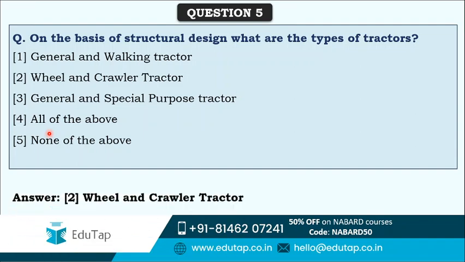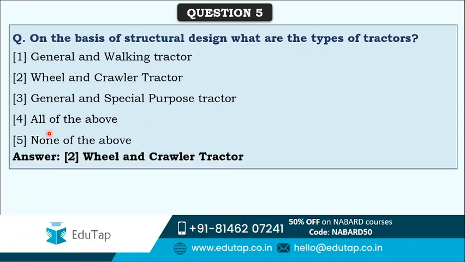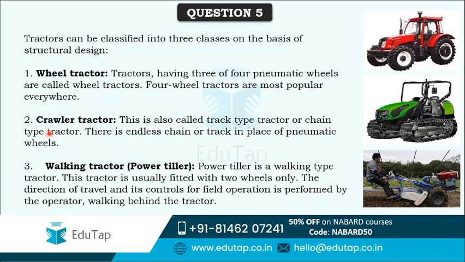The correct answer is option 2, that is wheel and crawler tractor. So on the basis of structural design, wheel and crawler are types of tractors. Now we will see what the differences between wheel and crawler tractors are. On the basis of structural design, tractors can be classified into 3 classes. Only 2 were mentioned in the question, but there are actually 3 types.